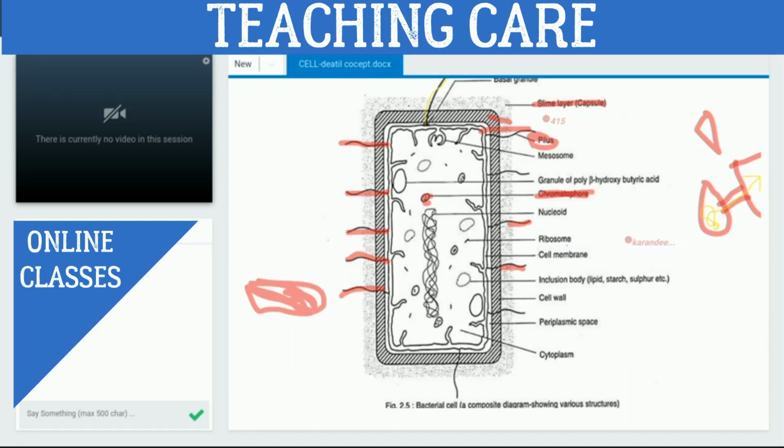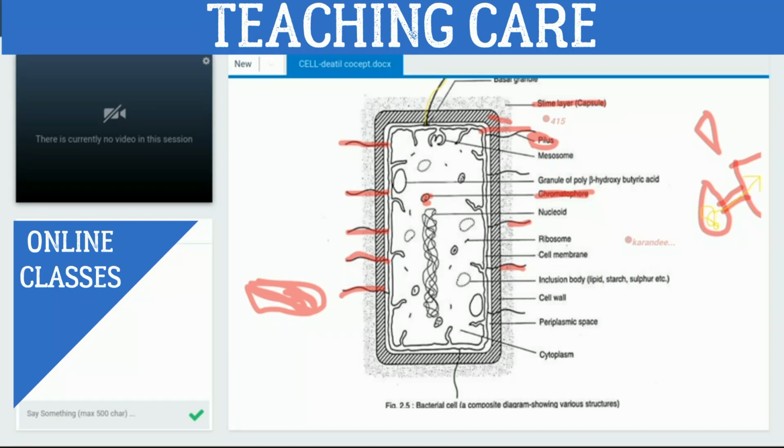To reconfirm whether gram-negative bacteria are present on the slide or not, we used safranin. That's why safranin is called counter stain. Got it? Safranin is called counter stain. Okay, fine.